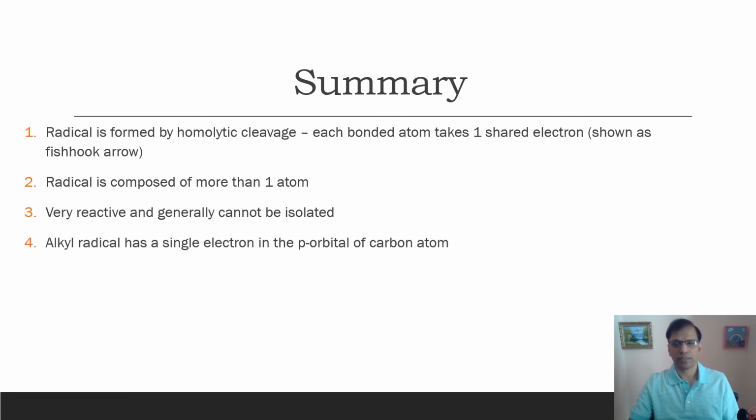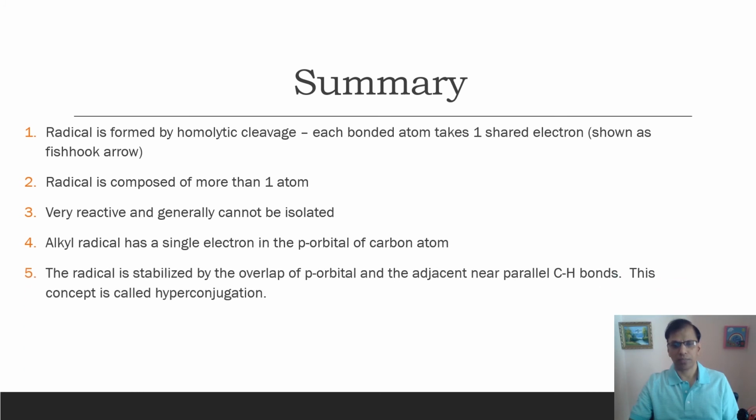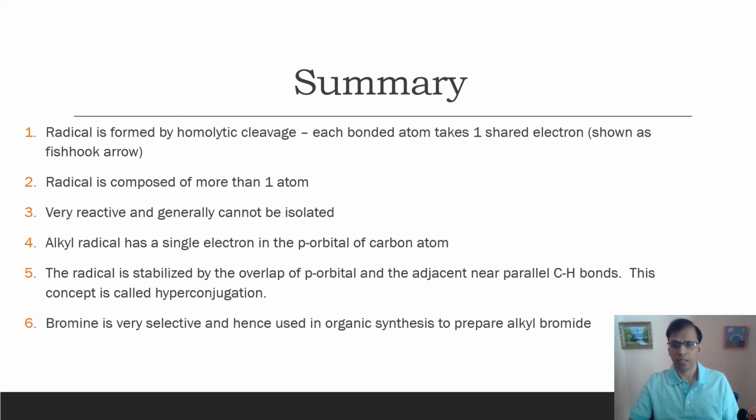An alkyl radical has a single electron in the p orbital of the carbon atom, and that carbon atom is trigonal planar. Radicals can be stabilized by hyperconjugation or by resonance. And bromine is very selective and hence used in organic synthesis to prepare alkyl